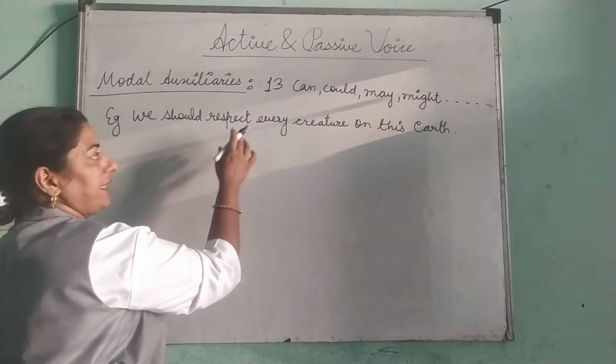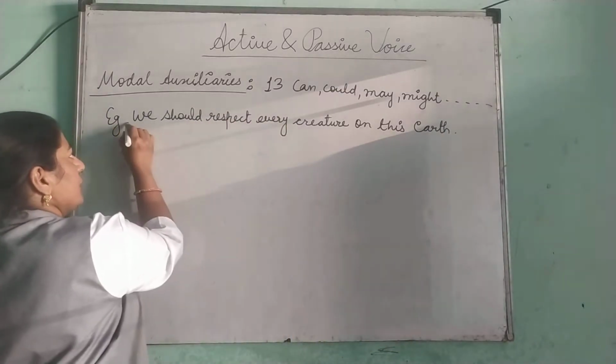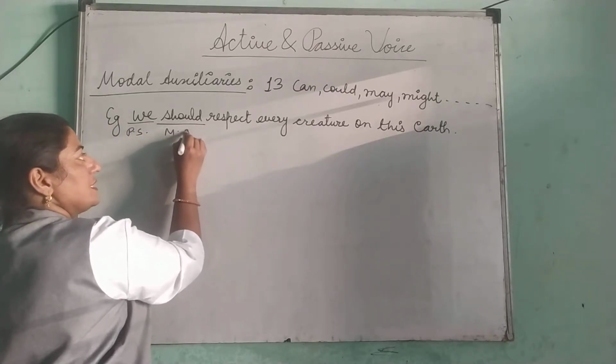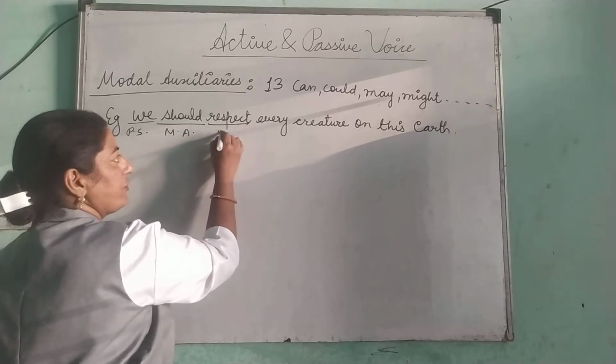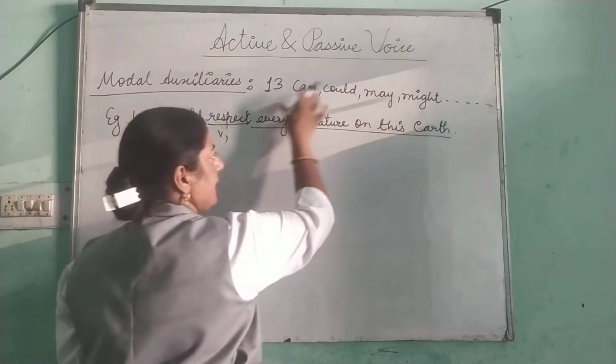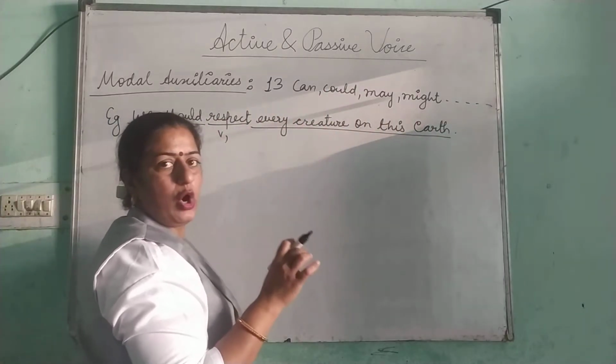We should respect every creature on this earth. We is plural subject. Should is modal auxiliary here. Respect is V1 and every creature on this earth, this entire is an object.